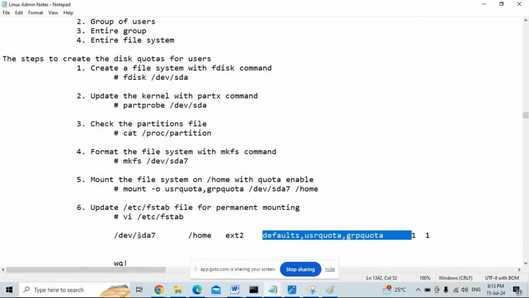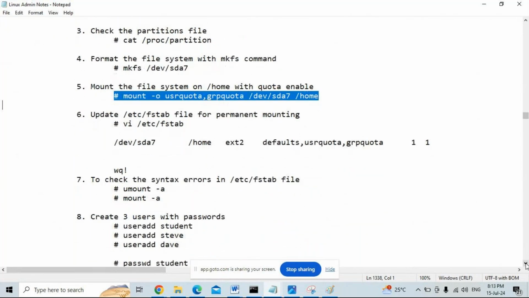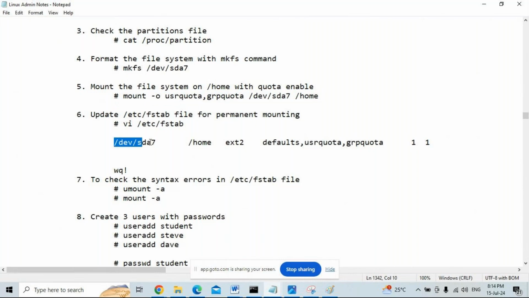When we are updating the fstab file, we don't need to mount the file system manually. That is only for temporary. Directly update the fstab file without mounting the file system manually. Then run mount -a, mount all. What is mount -a? It reads the fstab file and mounts the file system with quota enabled. Then start creating users.